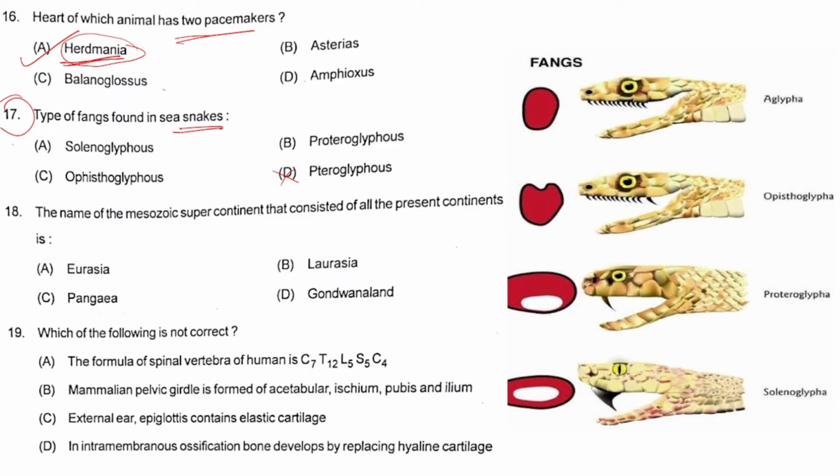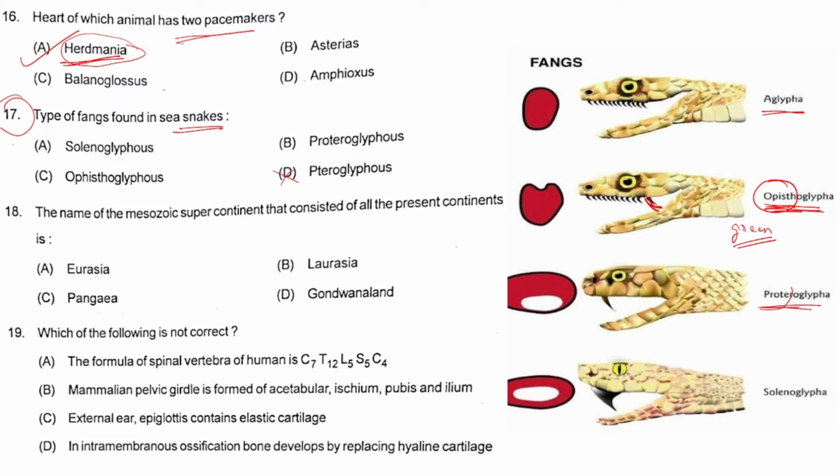Glyphus means groove. Snakes can be aglypha, that is without any fangs. The second is opisthoglypha. Opistho means rear or back, so if the fang is present at the back side, it is called opisthoglyphus. This is the case of the green tree snake, which is found in trees. Next is Proteroglyphus.